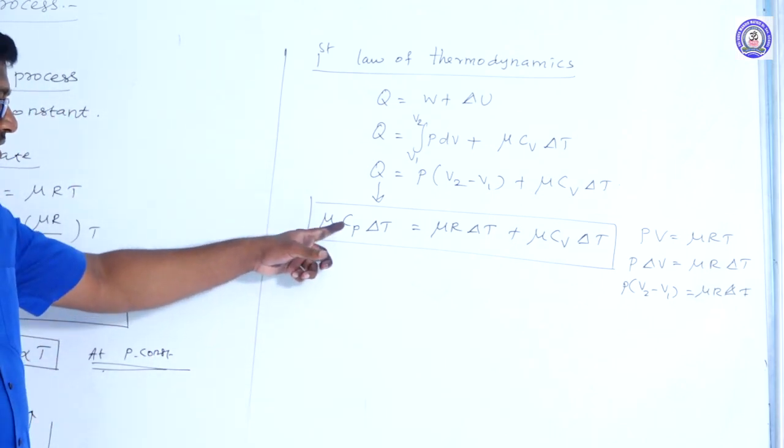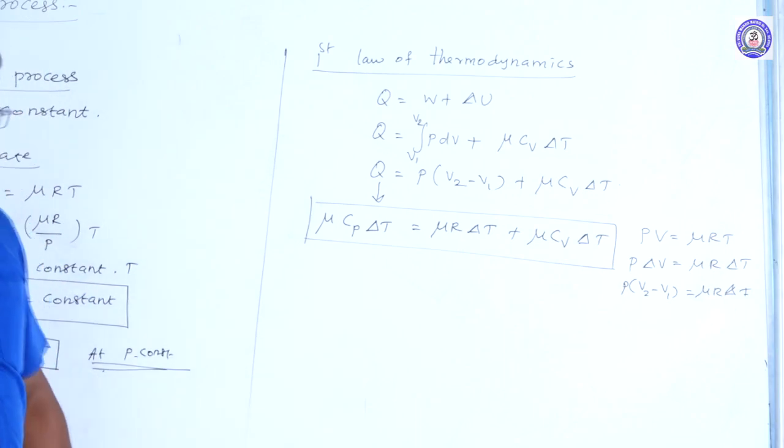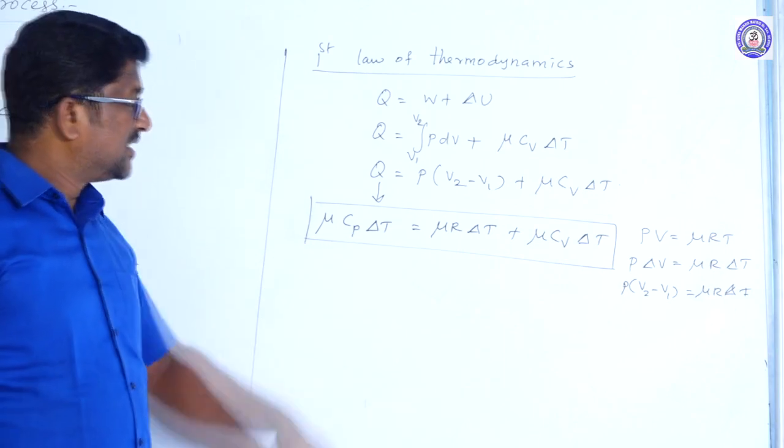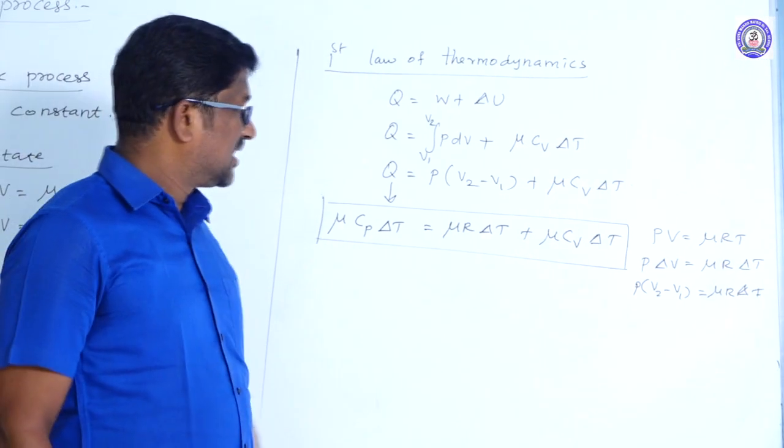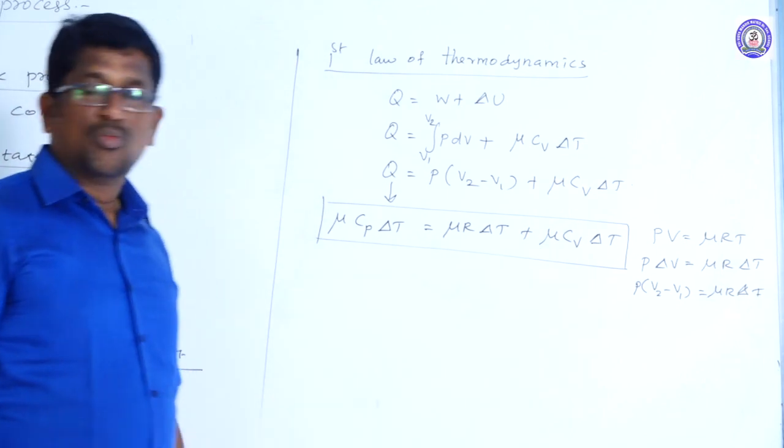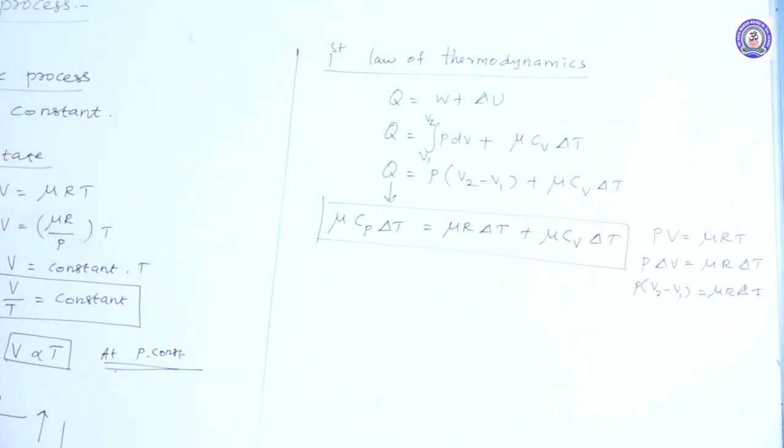So this is the first law of thermodynamics for isobaric process. Mu is the number of moles, Cp is the molar specific heat capacity at constant pressure, del T is the change in temperature, R is the universal gas constant, and Cv is the molar specific heat capacity at constant volume. So this is the first law of thermodynamics condition for isobaric process.